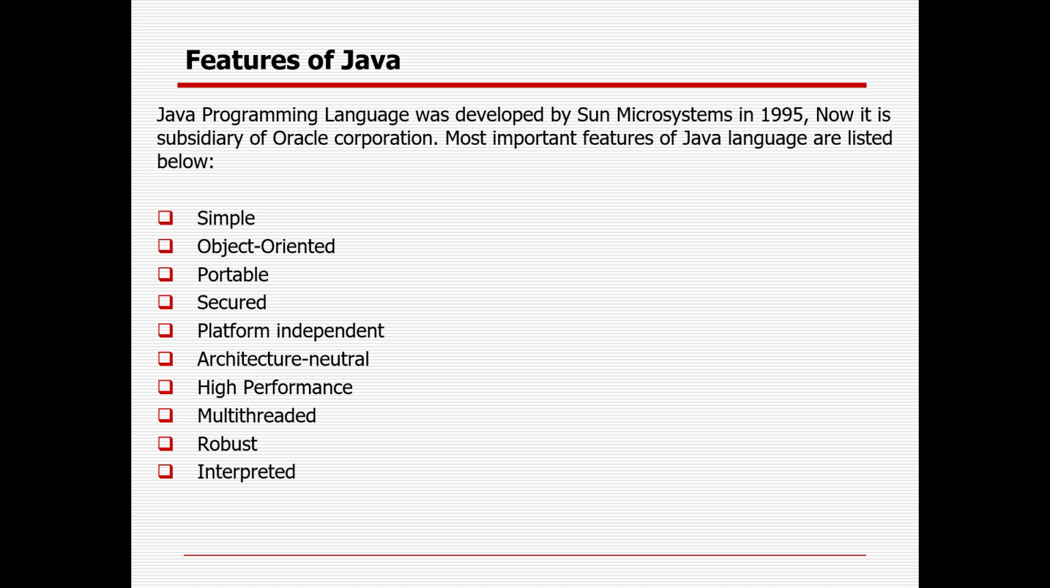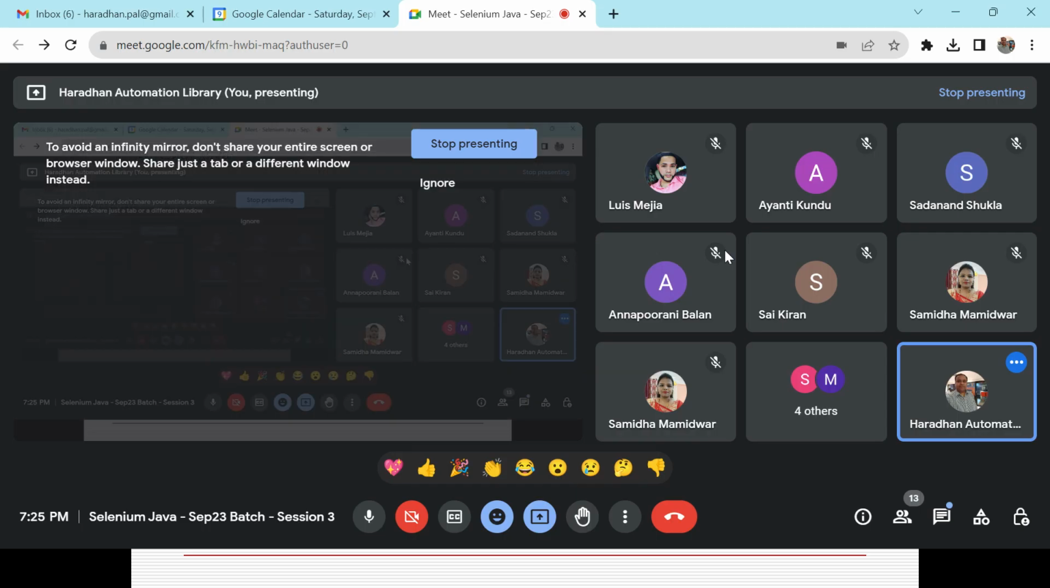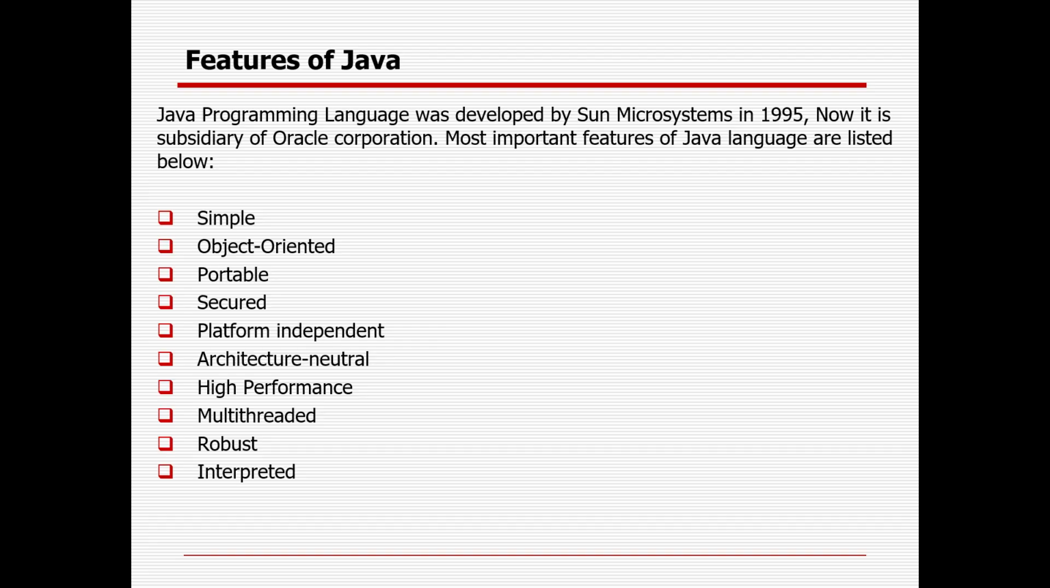What does it mean by simple? Java is very easy to learn, and its syntax is very simple, clean, and easy to understand. According to Sun Microsystems, Java is one of the most popular and simple programming languages. Object oriented: what is the importance of the object oriented feature? Object means everything in Java will be considered as an object.